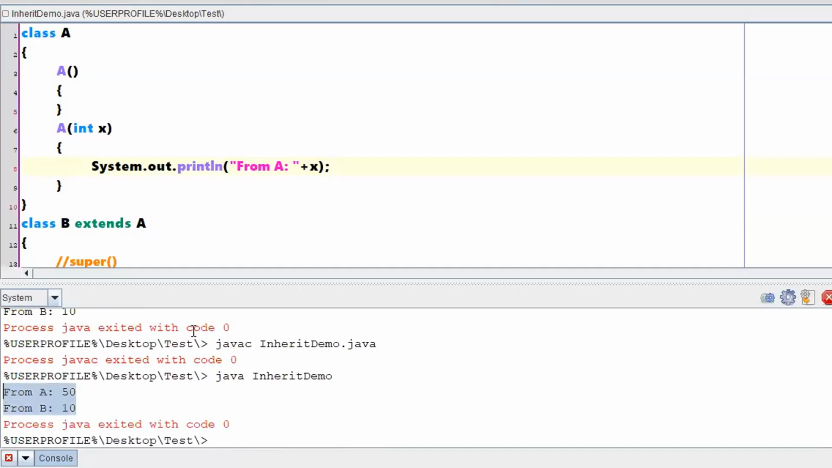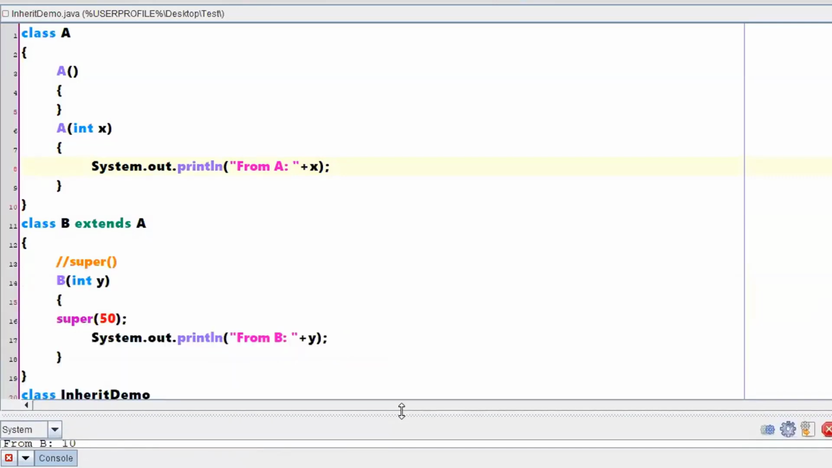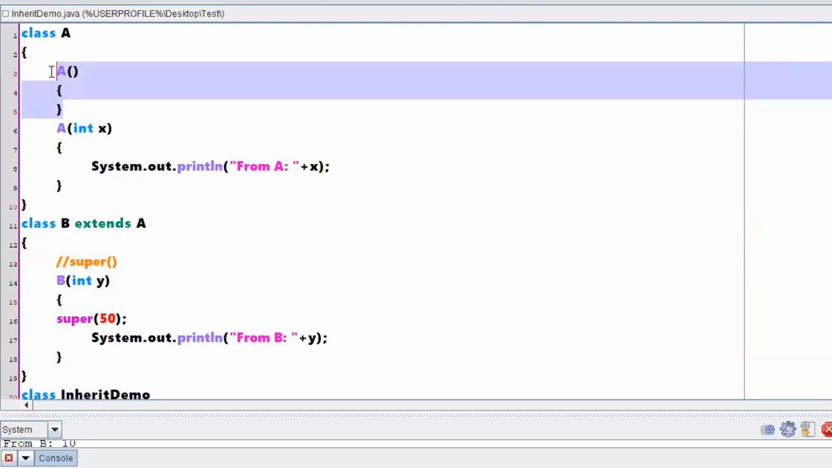Sir, in line 3, why do we have to give a constructor, sir? That is the reason why I am telling you. Here by default there will be a super constructor, the super default constructor. That means when you are loading class B, it will be checking whether there is any default constructor with respect to class A. As you don't have any default constructor, it was showing an error.